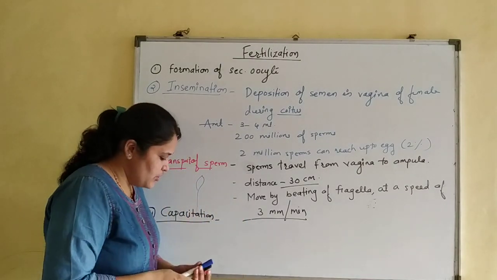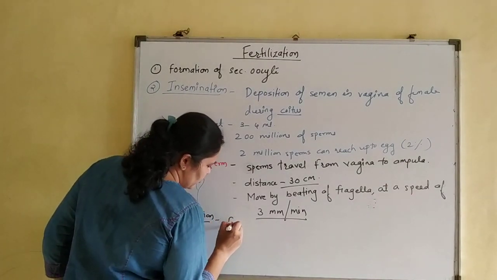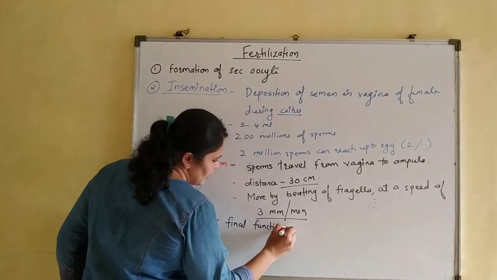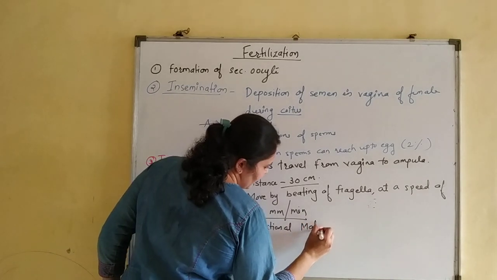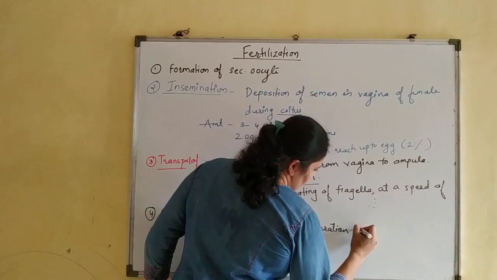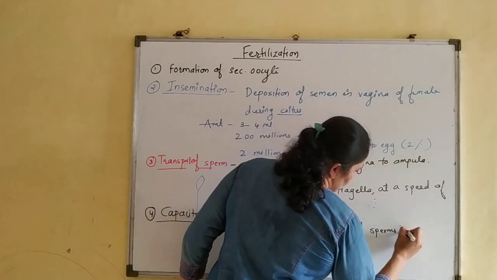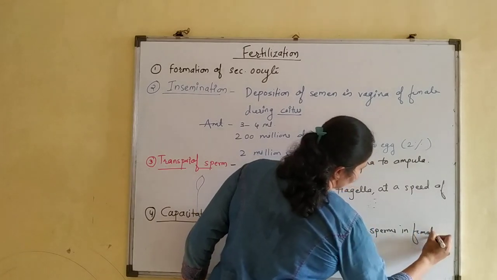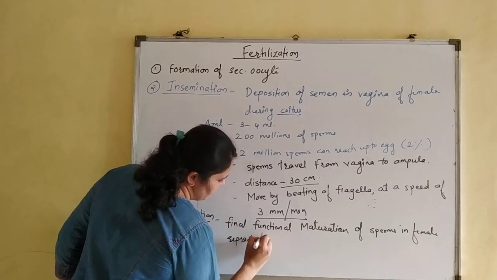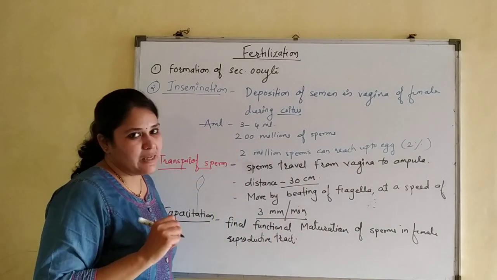So capacitation is the final functional maturation of sperms in the female reproductive tract.